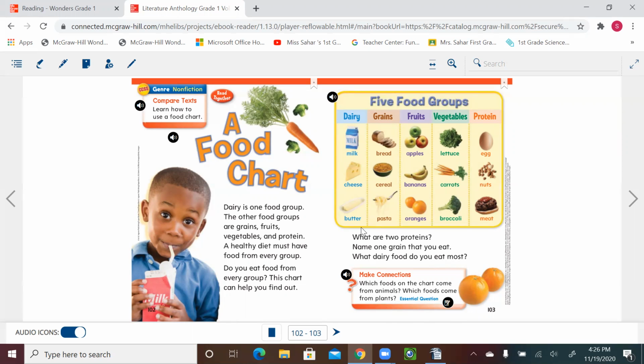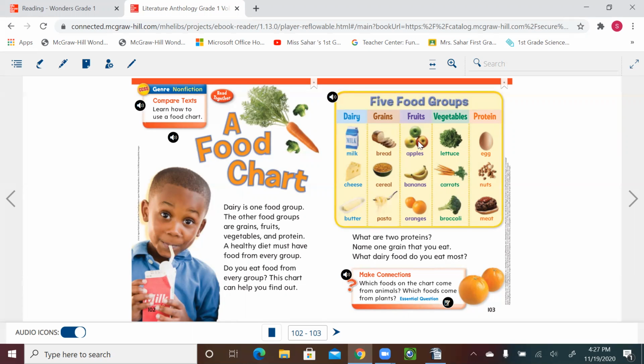If we go for dairy, I know that milk, cheese, and butter come from animals. Okay, let's go for grains. We have bread, cereal, and pasta. These come from plants, from wheat, then changed to cereal or made into flour so you can bake your bread or pasta.